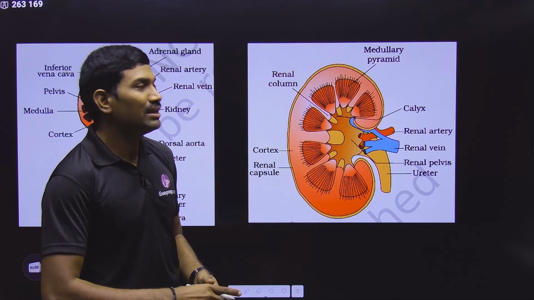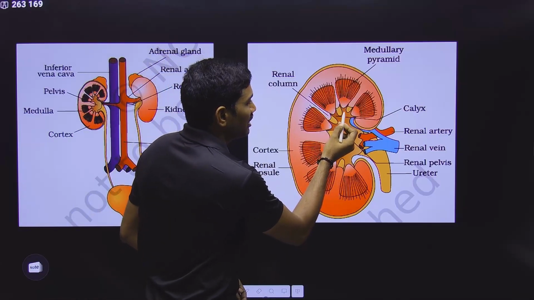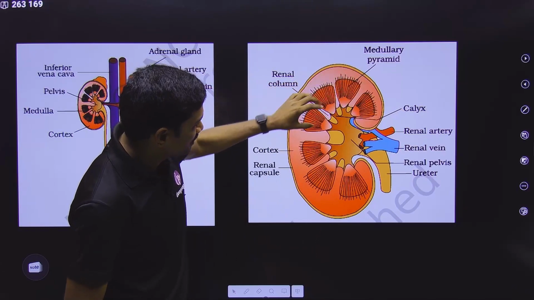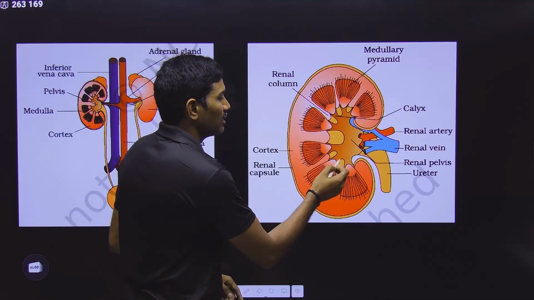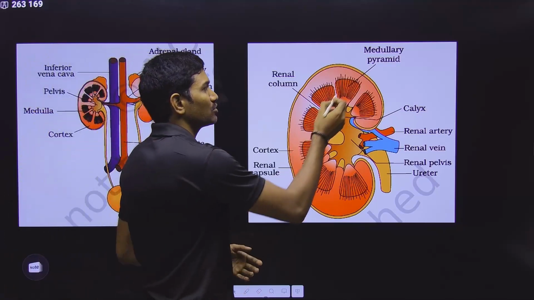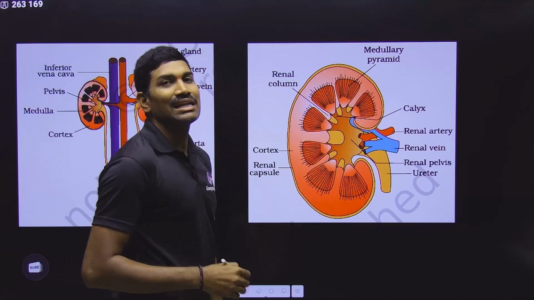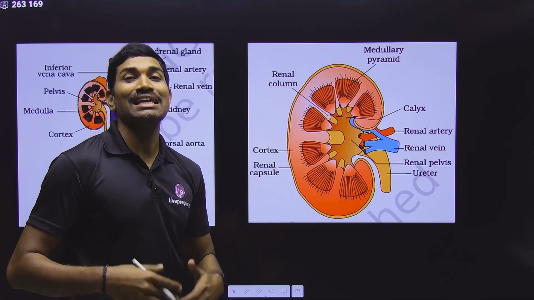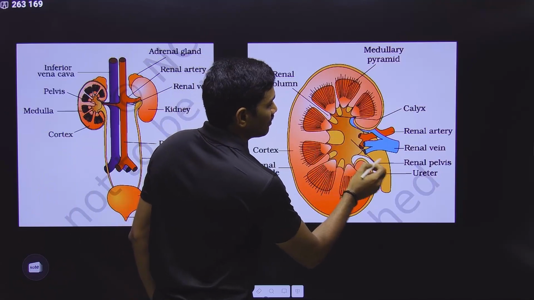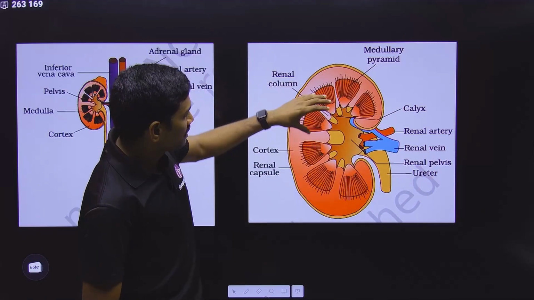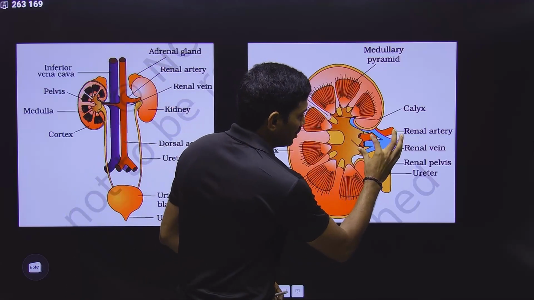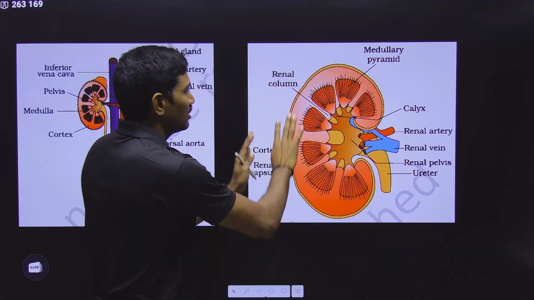These are called as medullary pyramids, and these pyramids they are opening into calyx. Singular is called as calyx. Likewise, many are there. For each one there is one. Likewise, so that's why plural sense if you are talking they are called as renal calyces. CALYCES, renal calyces. So medullary pyramids they are opening into renal calyx. Singular, plural if you are talking renal calyces. Now these renal calyces actually now they are opening into this funnel shape. Now it is called as a renal pelvis. So renal calyces they are opening into renal pelvis. Understood or not? And from this renal pelvis again, now this ureter will start. So in this way, now it is present.